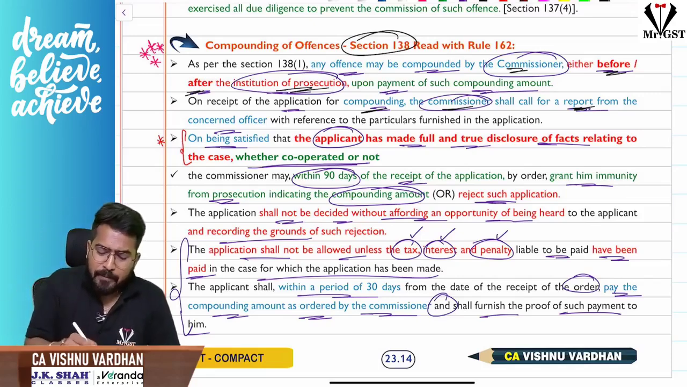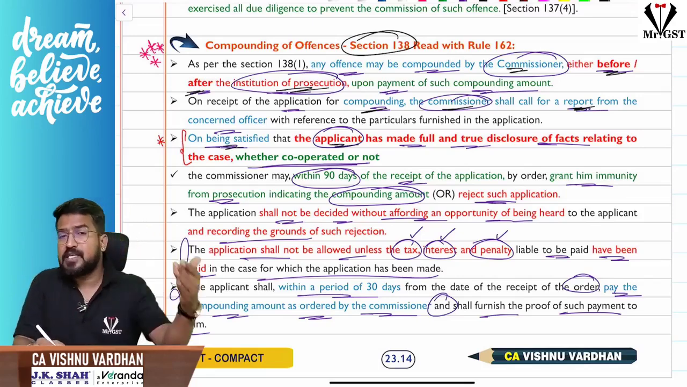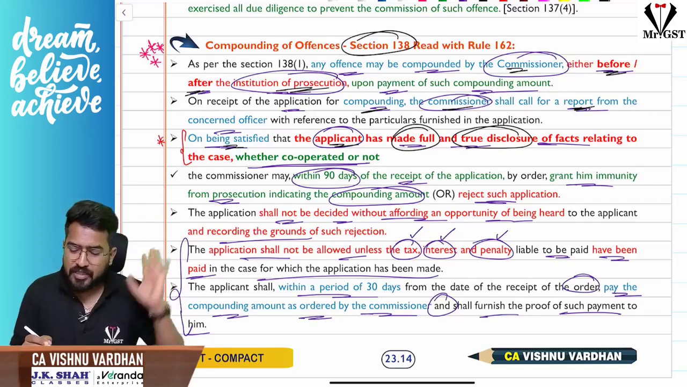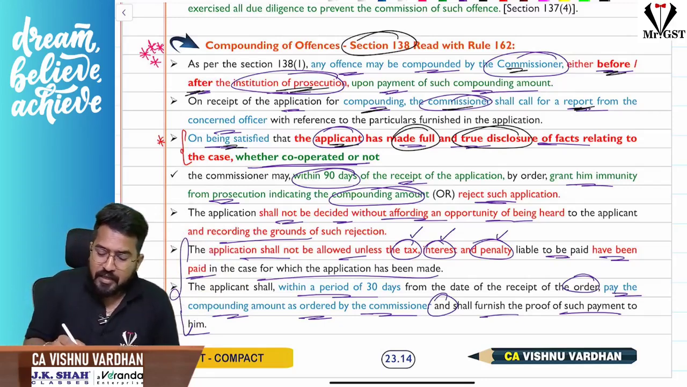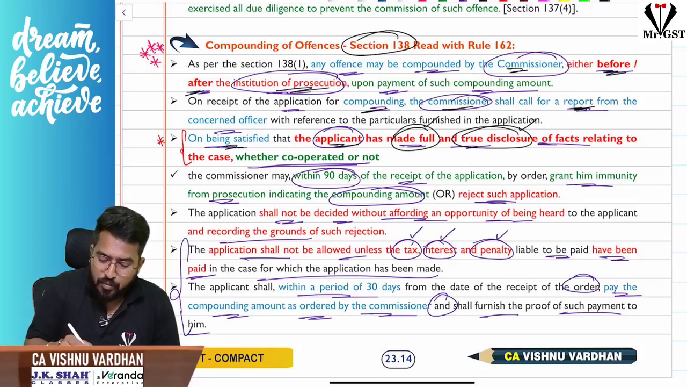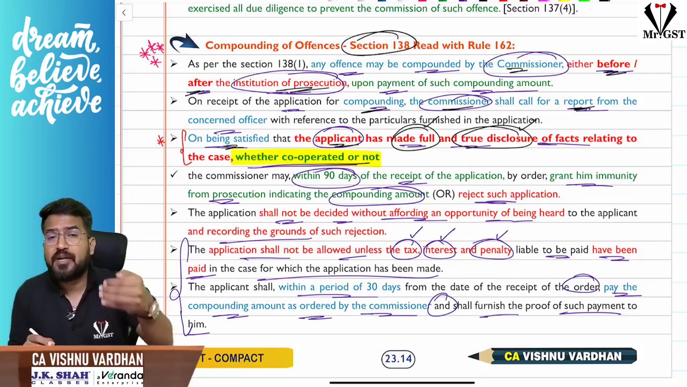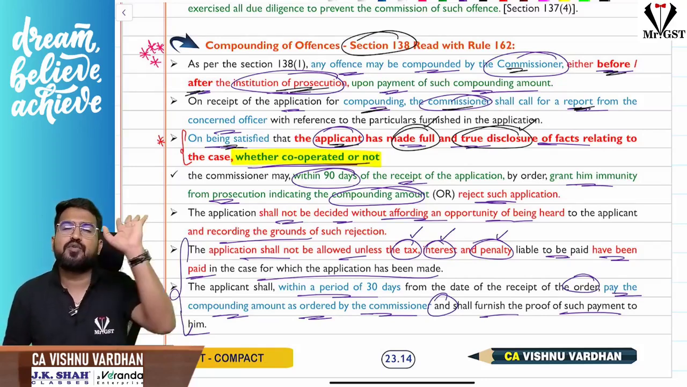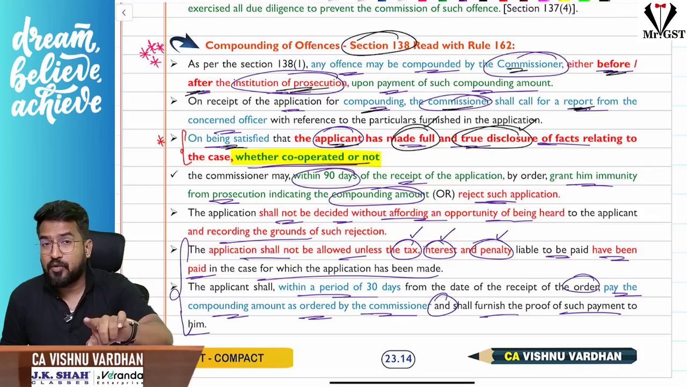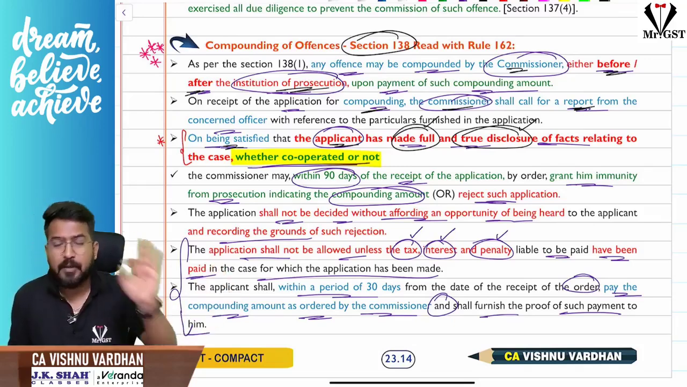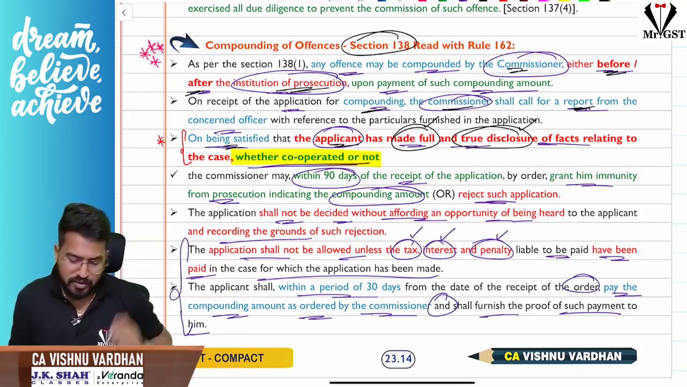And after being satisfied that the applicant has given full and true disclosure, during the prosecution or during the investigation, whatever it is. He should have given full and true disclosure. The important thing is whether he has cooperated or not, it doesn't matter during this inquiry. Sir, he has given full and true disclosure, that is not sufficient by itself. He might have cooperated and given the information, or he might not have cooperated and later we got the information, that is different. But you got full and true disclosure, that is very, very important.